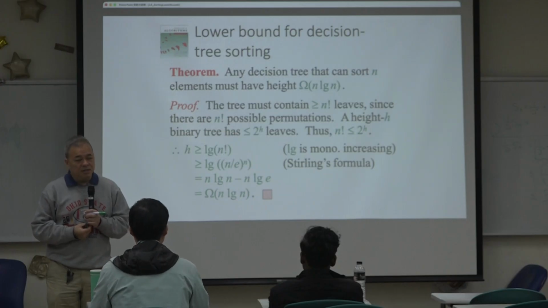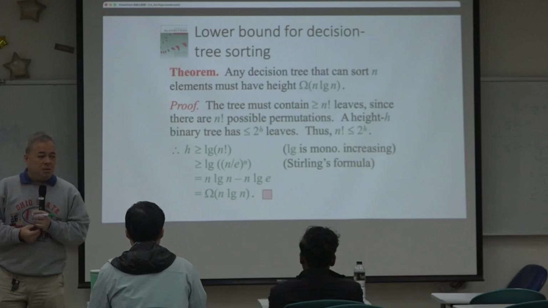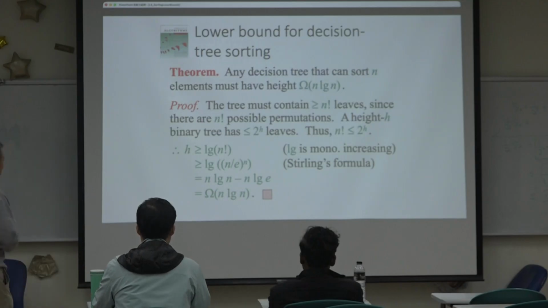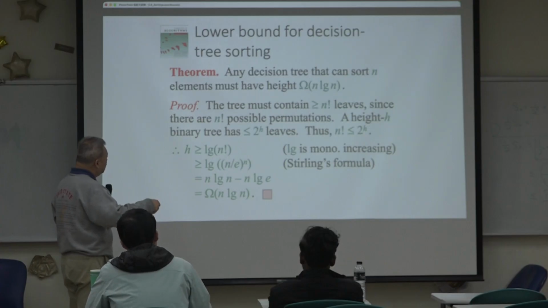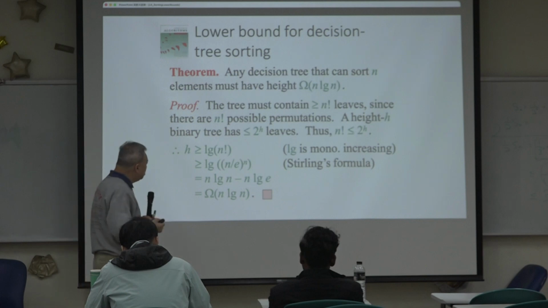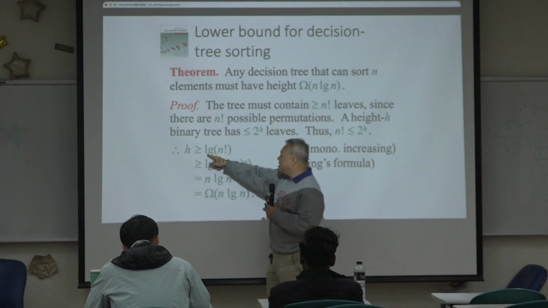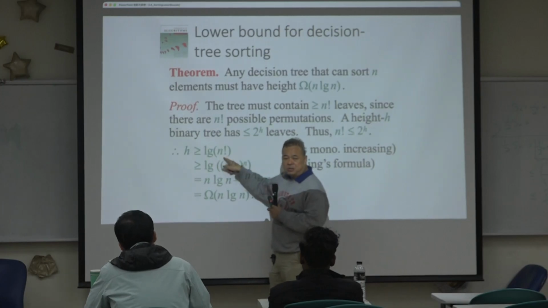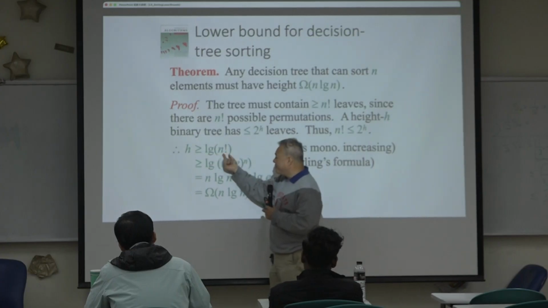So a binary tree has at least n factorial leaf nodes. Then the height of the tree is at least larger or equal to log of n factorial. So what is this number?